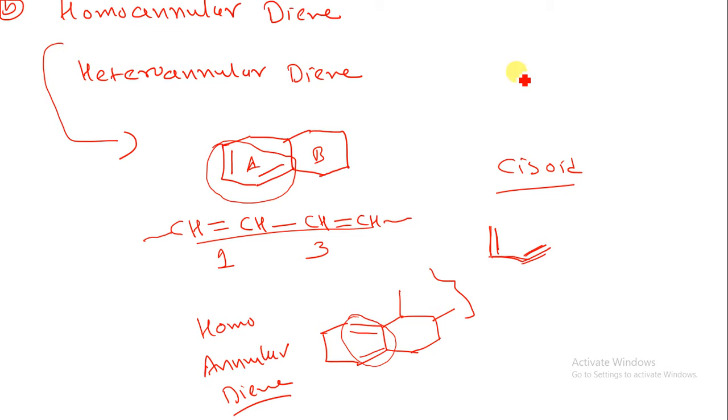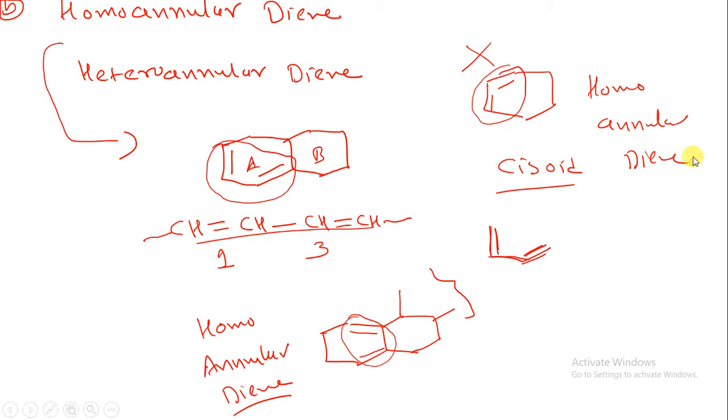Now let us draw one more example for homoannular diene system. Suppose you are having double bonds like this. That is not a possibility, because if we are having non-conjugated double bonds, then it is not a homoannular diene system. Let us draw one more example.